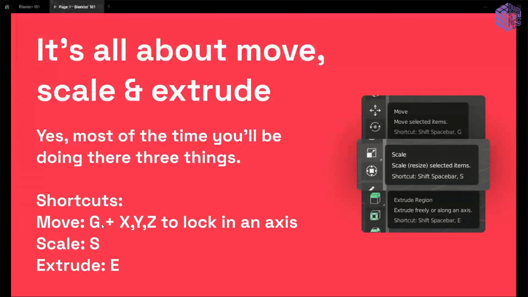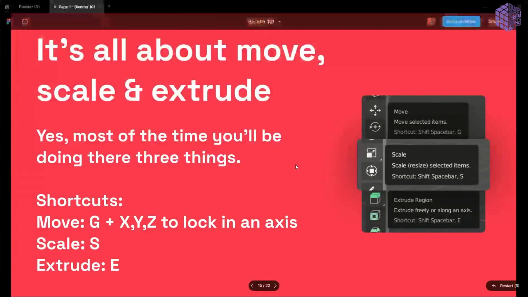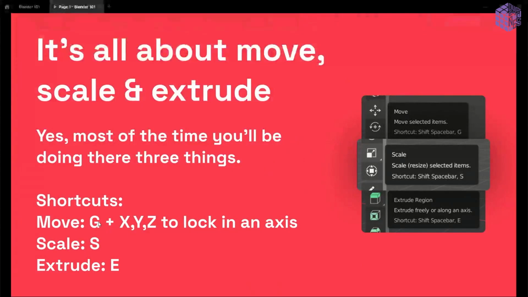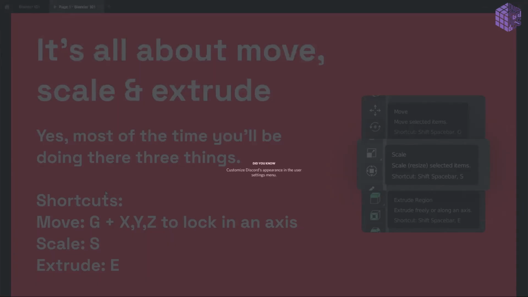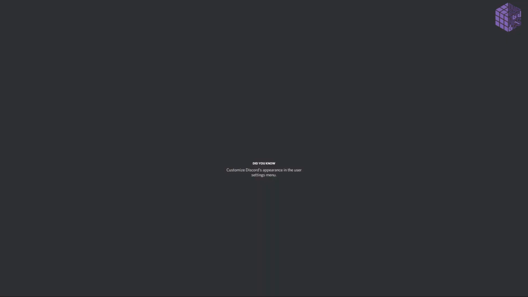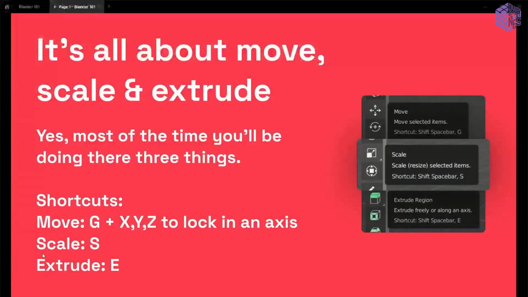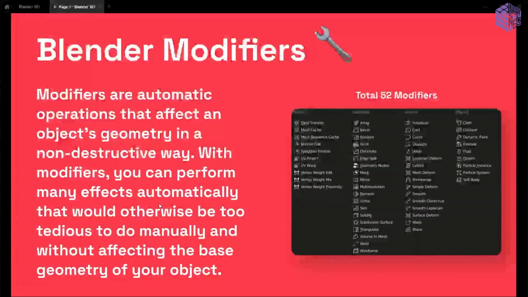How I remember G is grab. When you select an object, just click on it and press G. G plus X is going to lock it on the x-axis. Same with G plus Y, it's going to lock it on the y-axis, and the z-axis as well. Same goes with scale. If you want to scale an object, S plus X is going to scale it on the x-axis, then Y and Z. Same with extrude.